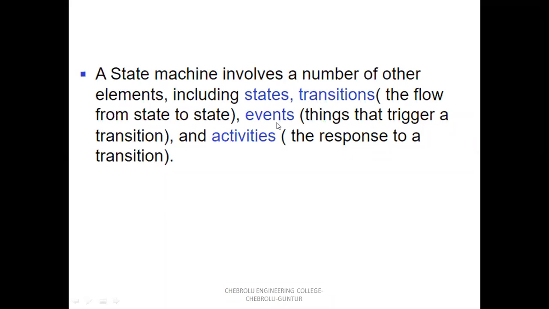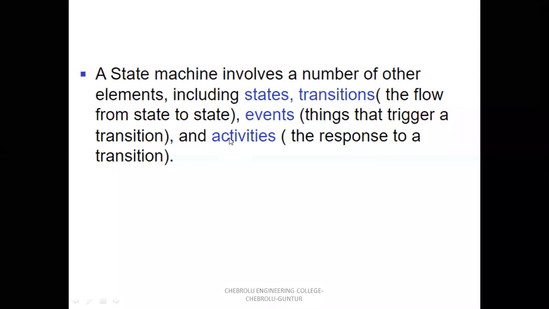To change the state, you must perform some event, or some event must occur. To change the state from one state to another state, you must perform some events, and activities are the response to the transition. So the state machine involves states, transitions, events, and activities.